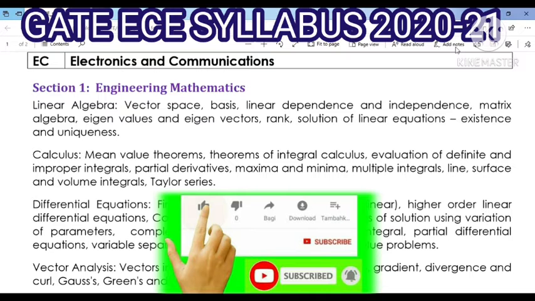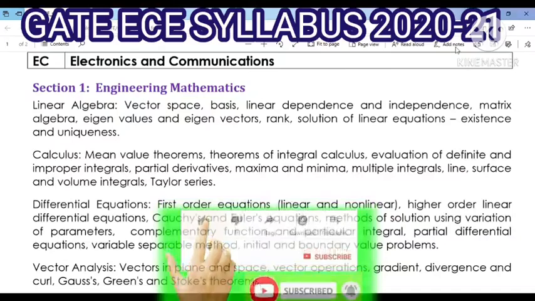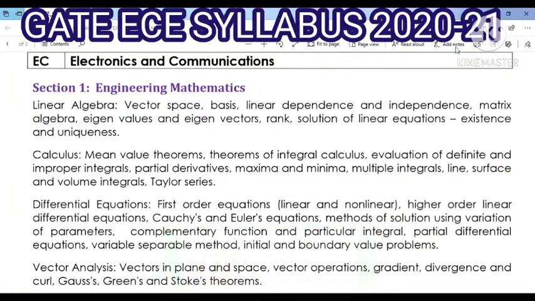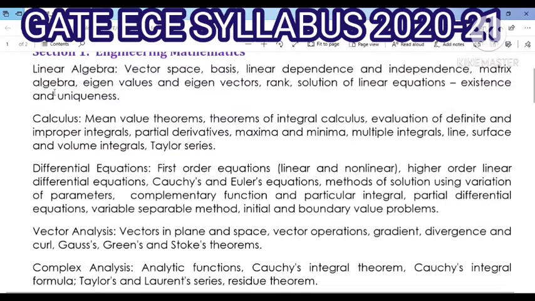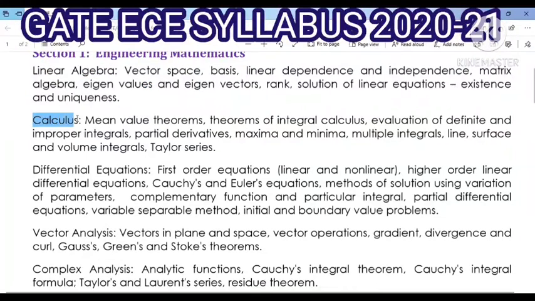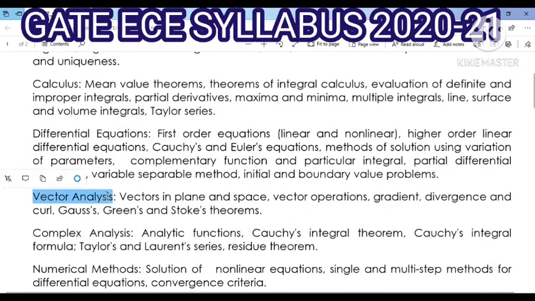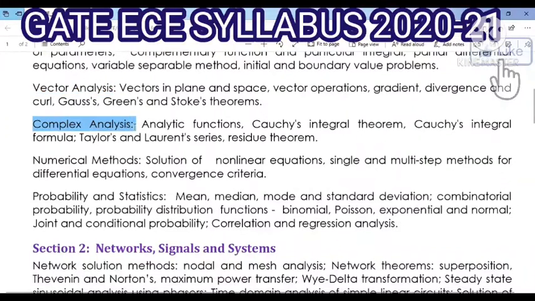First, the syllabus for GATE ECE 2020. Section 1 is engineering mathematics. Here we focus on linear algebra, then calculus, differential equations, vector analysis, complex analysis, numerical methods, probability and statistics.